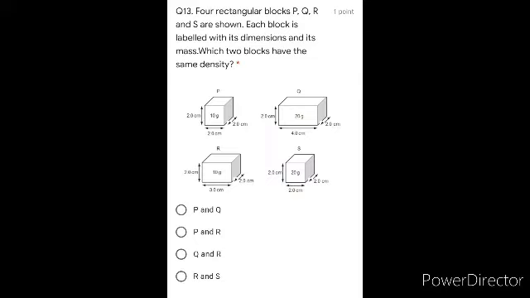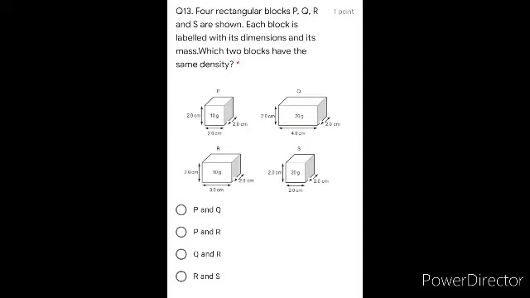Same way you have to do for block Q. Mass है 20 gram. Fine. Then volume is going to be 2 multiplied by 4 multiplied by 2, that is 16. Fine. And then you have to divide it and you have to find density. Similarly, you will find the density of block R, block S. So you are having the density of all the 4 blocks. Out of that you have to check which 2 blocks are having same density. तो जिन 2 का आंसर सेम आएगा, that's going to be your answer.